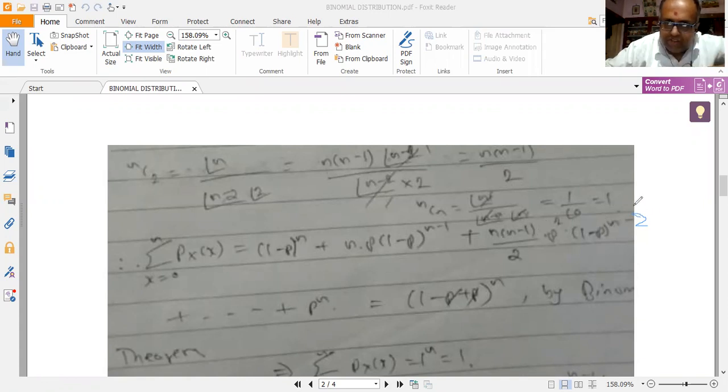Now, this is nothing. Please don't forget to add the 2 here. The 2 was missing because while I took the photo, the 2 was missing. So add the 2 here.